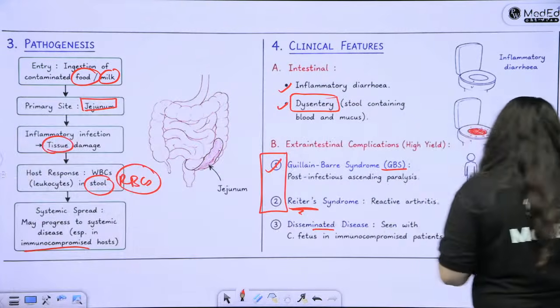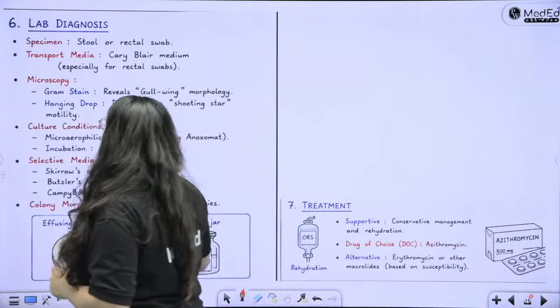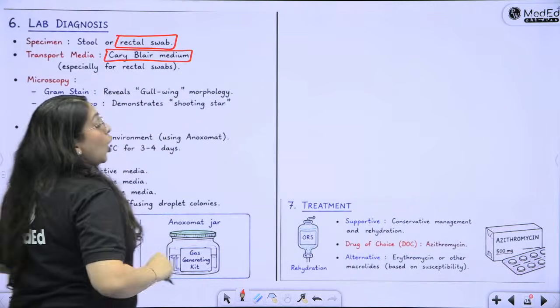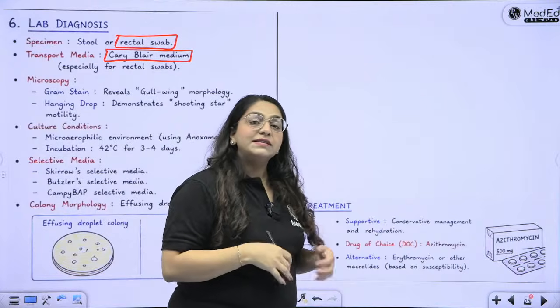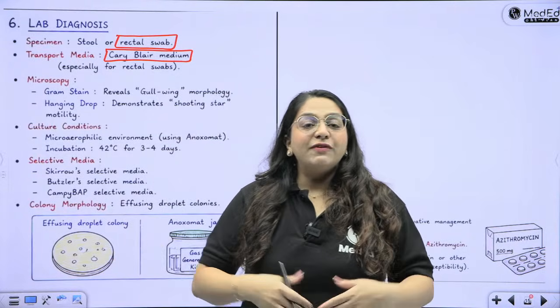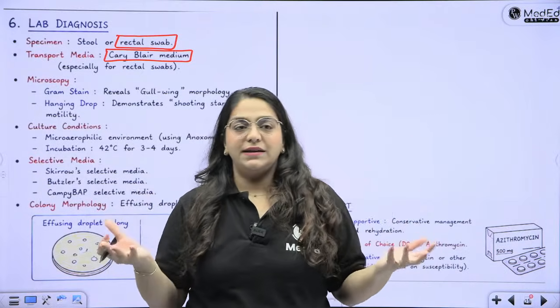Okay, Campylobacter jejuni. Then for lab diagnosis, you will do the stool. Take the stool sample, or a rectal swab in the Carry-Blair medium can be taken. Why only in Campylobacter do we start talking about rectal swabs and we never talk about rectal swabs otherwise? Why will you do a peripheral blood smear when we are talking about GI tract bacteria?